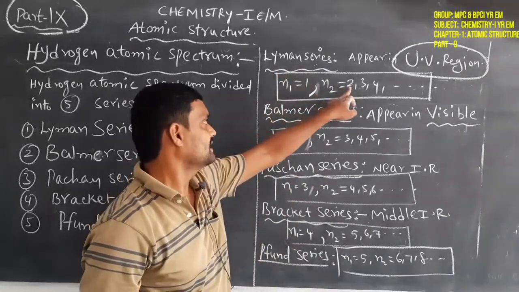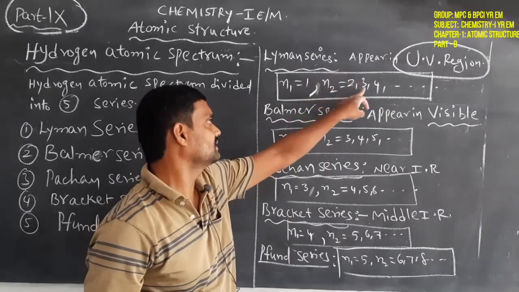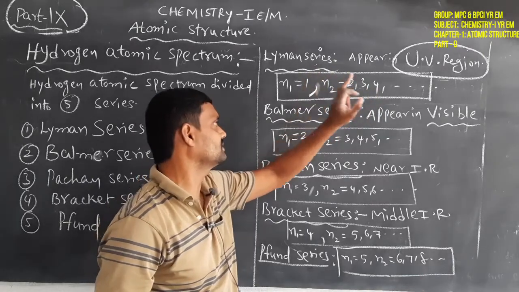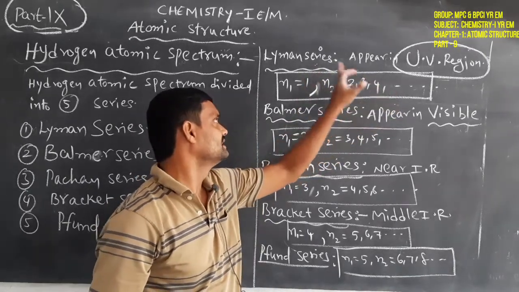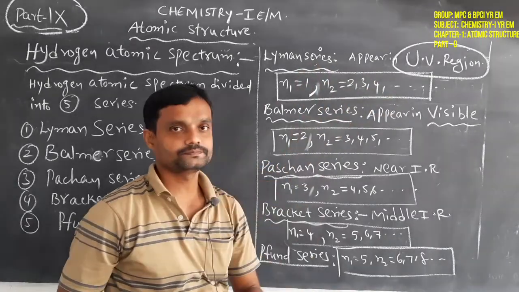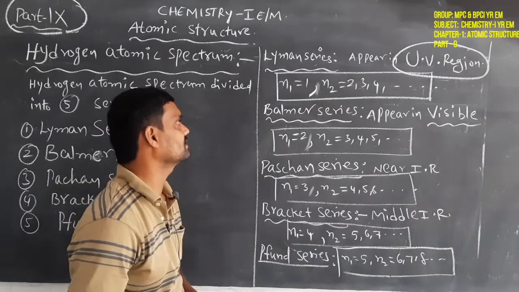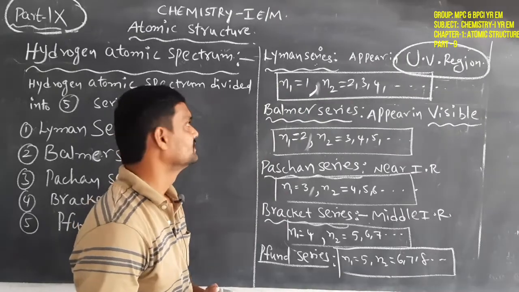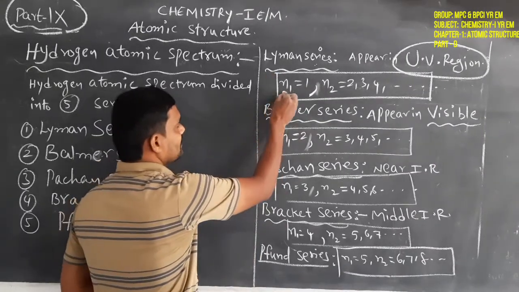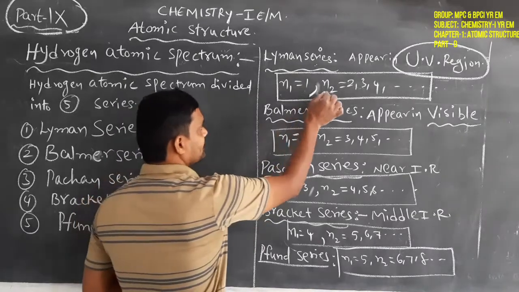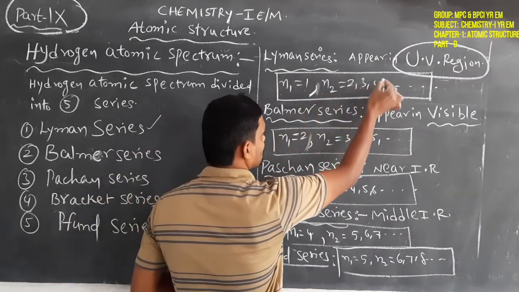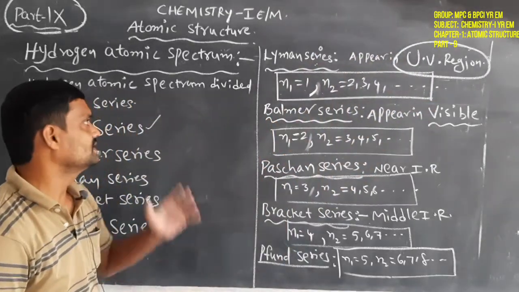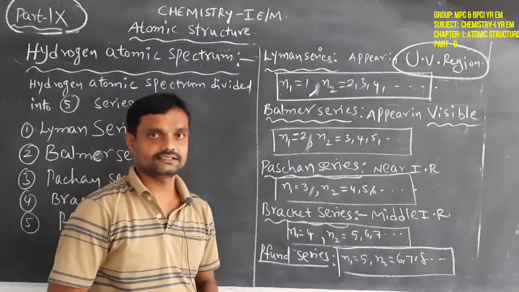That means the second energy level electron comes back to the first energy level, the third comes back to the first, the fourth comes back to the first. Similarly fifth to 1, sixth to 1, seventh to 1; all higher energy level electrons come back to the first energy level. That is the Lyman series. For the Lyman series, n1 equals 1 and n2 equals 2, 3, 4, 5, 6, up to infinity. This is the meaning of the Lyman series.